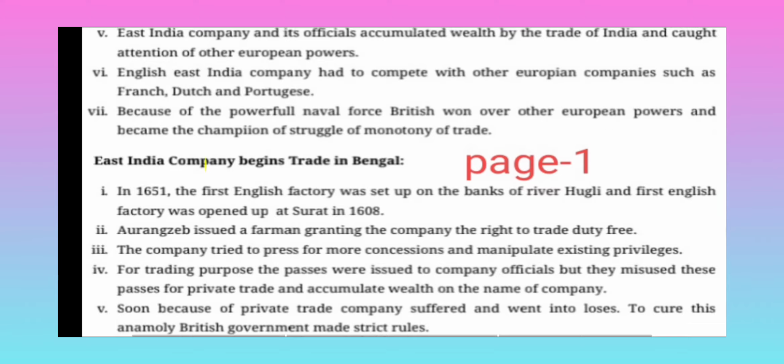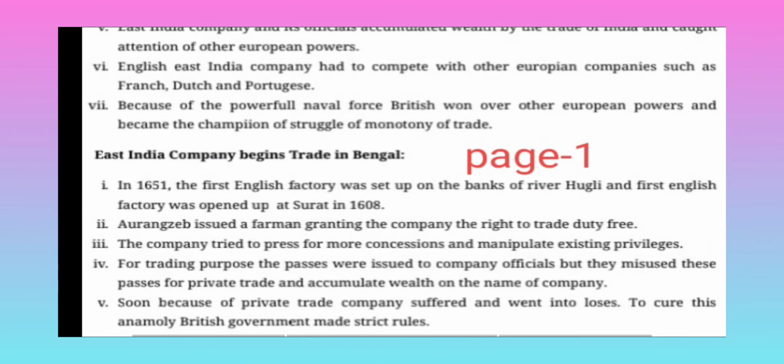Second point, Aurangzeb issued a farman granting the company the right to trade duty free. Third, the company tried to press for more concessions and manipulate existing privileges. Fourth, for trading purposes, passes were issued to company officials, but they misused these passes for private trade and accumulated wealth in the name of the company. Fifth, soon because of private trade, the company suffered and went into loss. To cure this anomaly, the British government made strict rules.